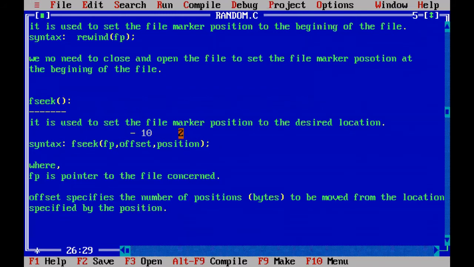When you are writing 0 here, that means you are thinking of the first position in the file. So there is no negative because it is already at the starting of the file. You cannot go in the backward direction, only the forward direction, so you specify only a positive number. If it is 1, the current file marker position, for example, the file marker is already at C, that means you can go in the forward direction or backward direction. So it can be negative or positive.